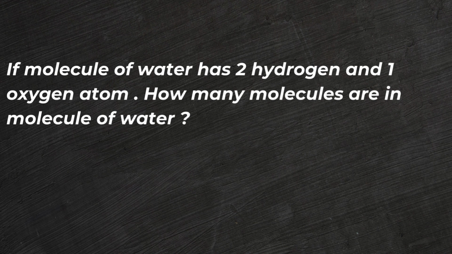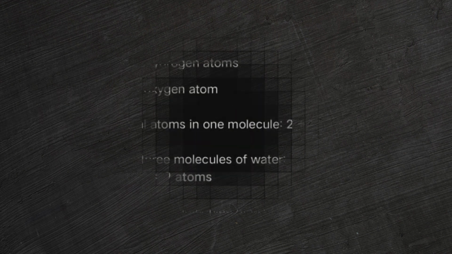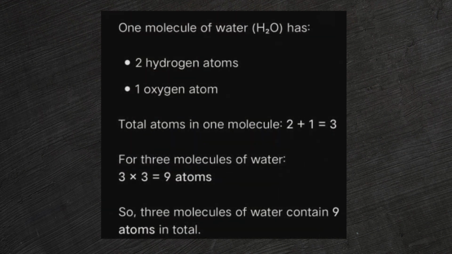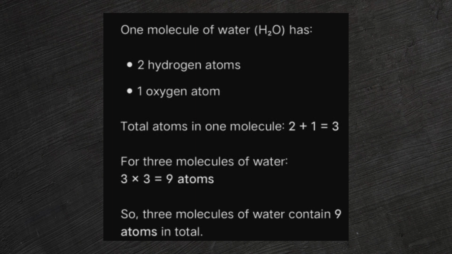Numerical problem. Let's solve a simple question. If one molecule of water has 2 hydrogen atoms and 1 oxygen atom, how many atoms are in 3 molecules of water? Each molecule has 3 atoms, 2H plus 1O. So in 3 molecules, the total number of atoms will be 3 times 3 equals 9 atoms.